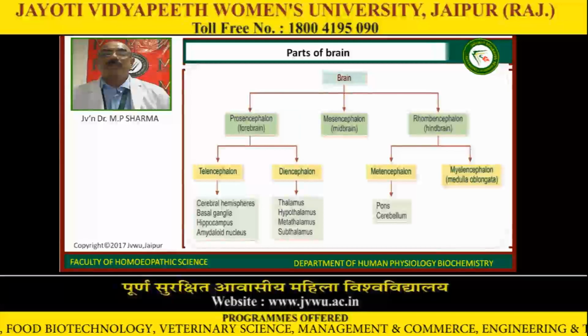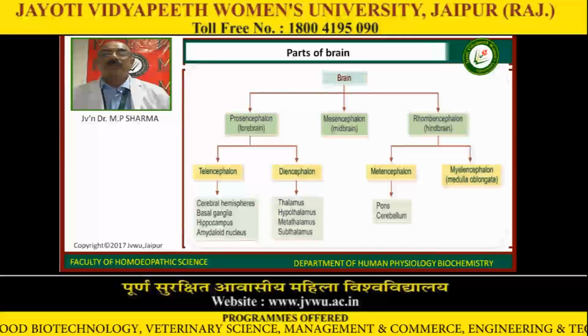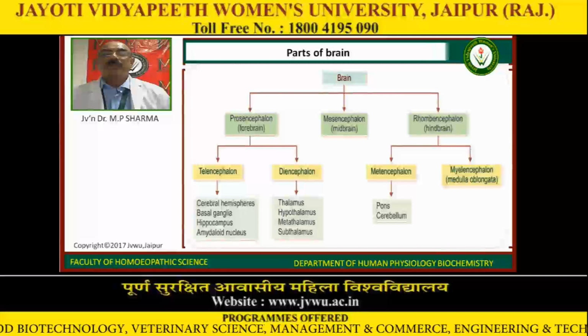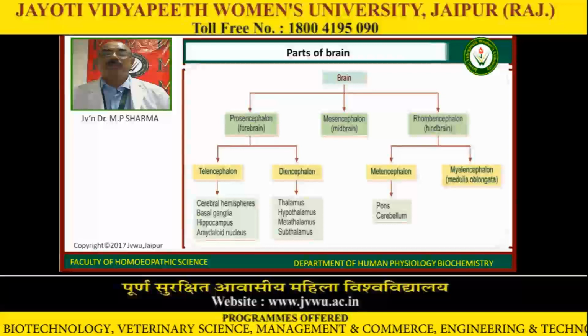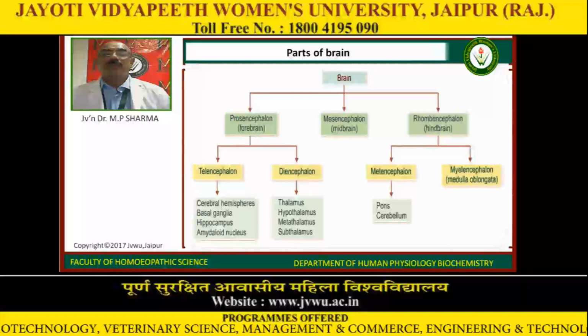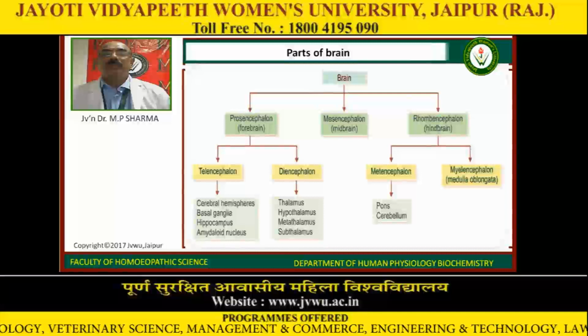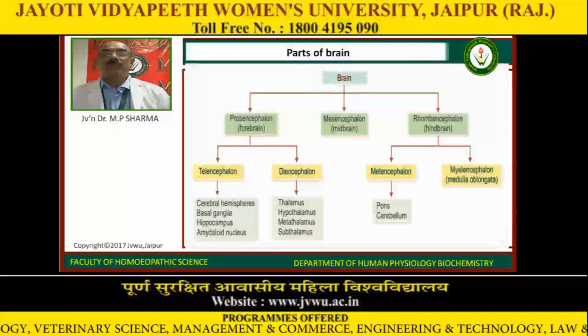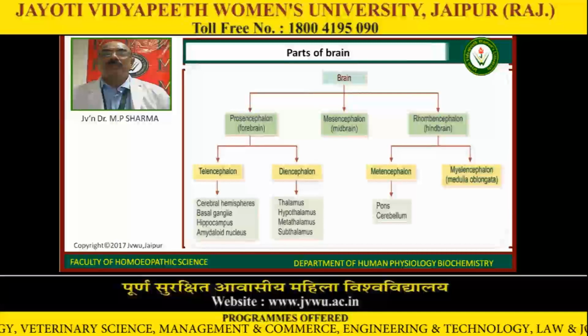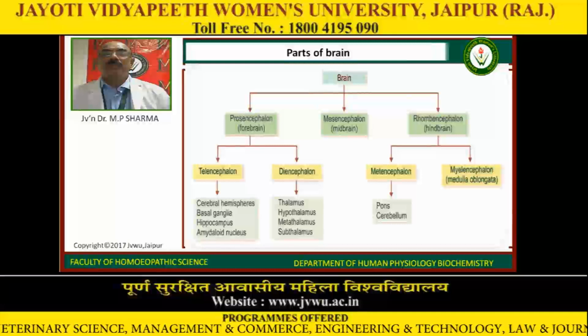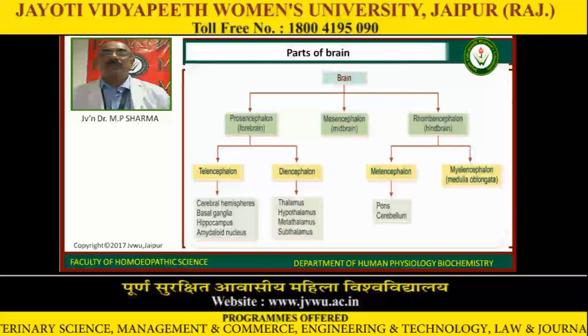These are further divided into cerebral hemispheres, basal ganglia, hippocampus, amygdaloid nucleus. Similarly, thalamus, hypothalamus, metathalamus, subthalamus. Now, the hindbrain is further divided into metencephalon, myelencephalon, medulla oblongata, pons and cerebellum.